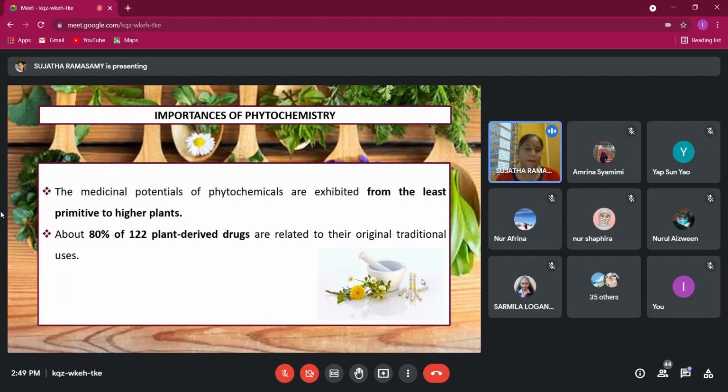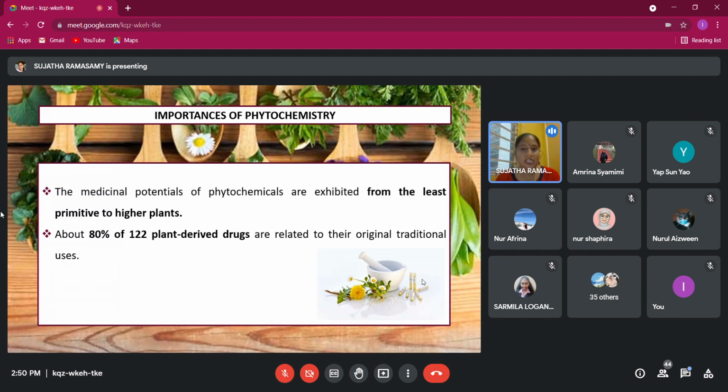The best example I can give is like the first anti-malaria drug. The first anti-malaria drug we call Cinchona. Cinchona was traditionally used by the Amazon people, derived from the plant called Cinchona officinalis. And then people came to know that this Cinchona from Cinchona officinalis can be used to treat malaria.